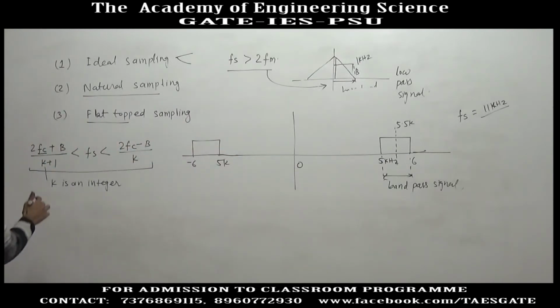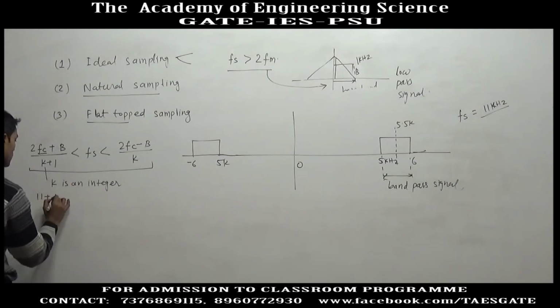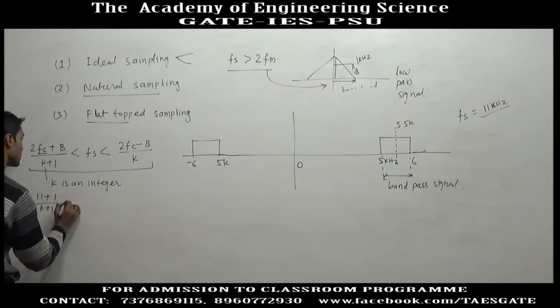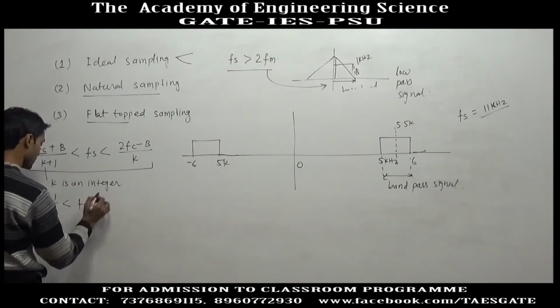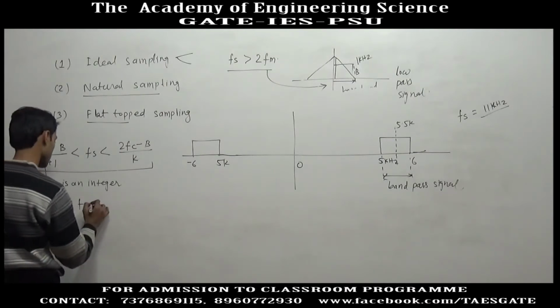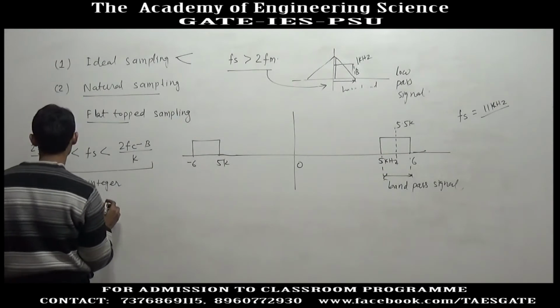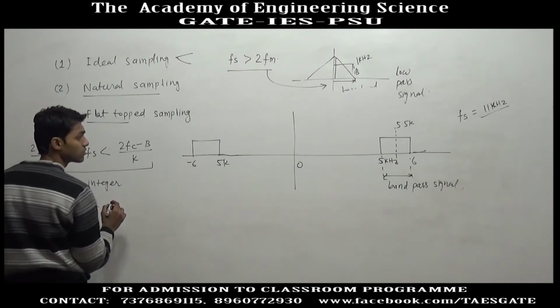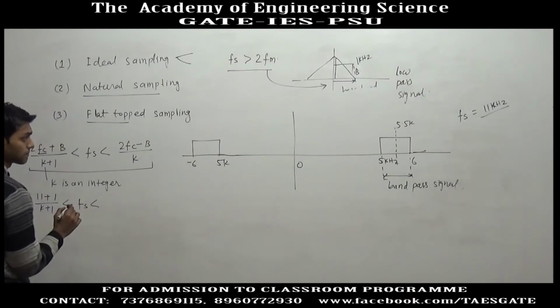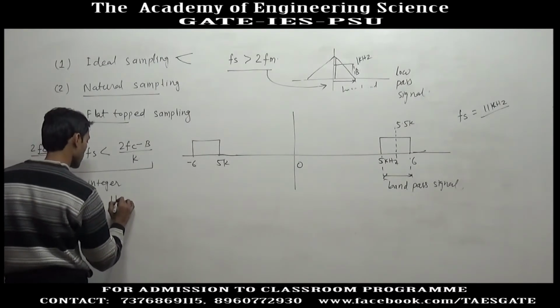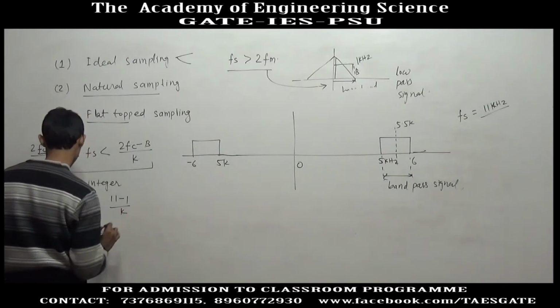Now, if we put fc equal to 5.5, 2fc is 11, plus b is 1, divided by k plus 1, must be less than fs, and fs must be less than 2fc, that is 11 minus b, which is 1, divided by k.